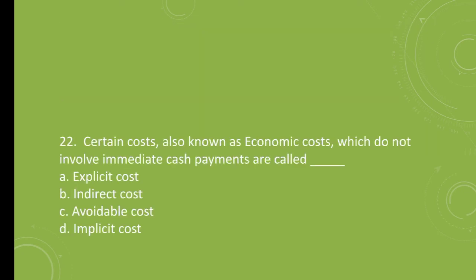Question number 22. Certain costs, also known as economic costs, which do not involve immediate cash payments are called dash dash. A. Explicit cost, B. Indirect cost, C. Avoidable cost, D. Implicit cost. The correct answer is D. Implicit cost.